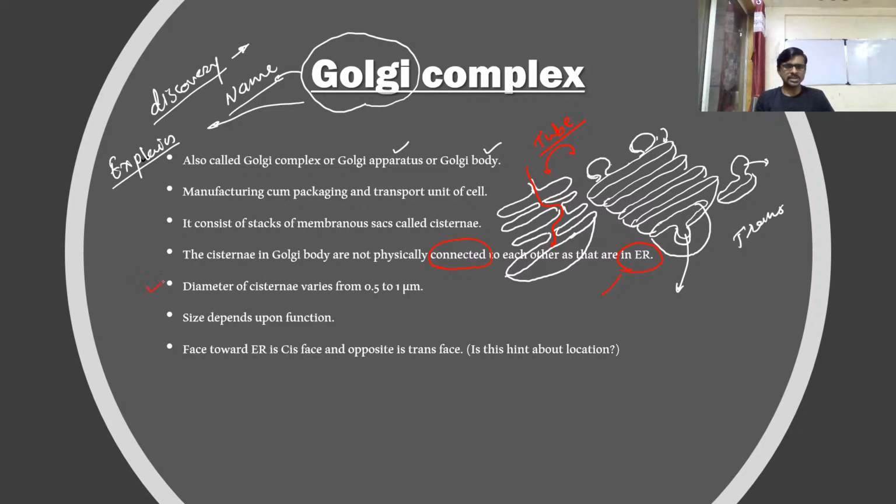The diameter of cisternae varies from 0.5 micrometer to 1 micrometer. So what is meant by micrometer? It is the 1,000th part of a millimeter. Okay, so 1 millimeter is equal to 1,000 micrometers, you can say.